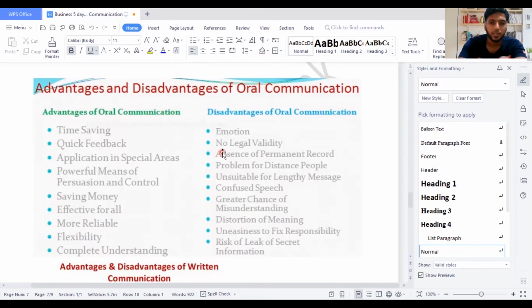But what is the problem? Your emotions will be shown. When you are communicating, sometimes you might cry and show what you are actually feeling. No legal validity.